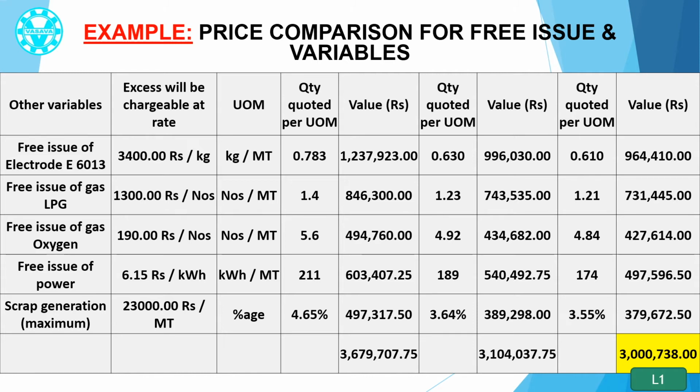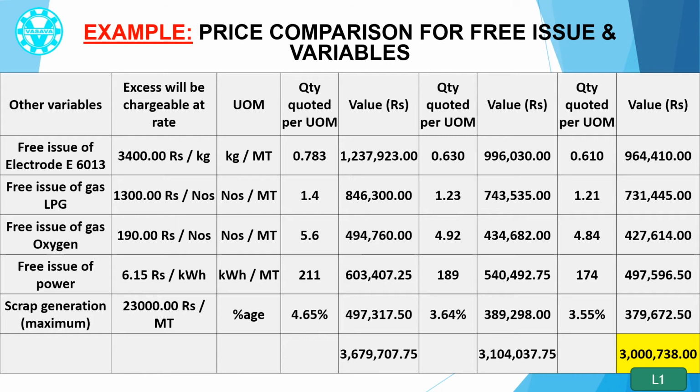For example, the customer has asked all bidders to quote the free issue of electrode D6013 in kilogram per metric ton of fabrication. Also, it has been declared that excess consumption shall entitle the customer to recover at the rate of rupees 3,400 per kilogram of excess electrode issued from the customer. Suppose a contractor has quoted 1 kilogram per metric ton. If he is issued 1.5 kilogram per metric ton, then 0.5 kilogram per metric ton multiplied by the total tonnage, that much amount in rupees shall be recovered from the contractor.